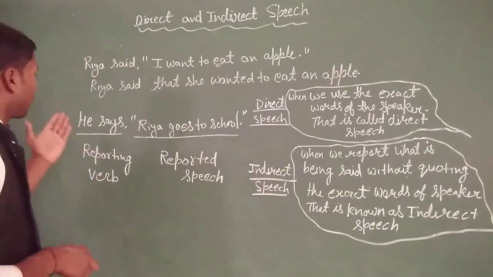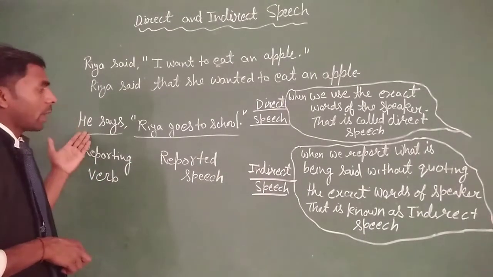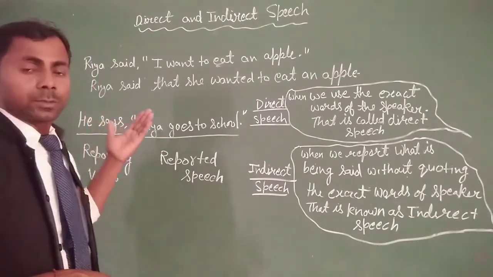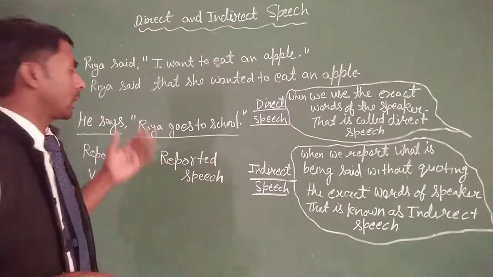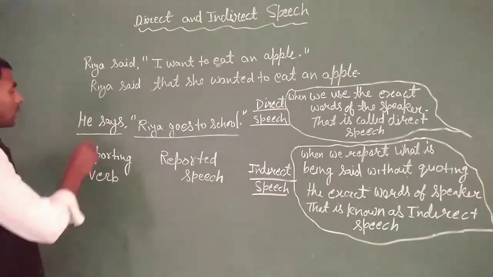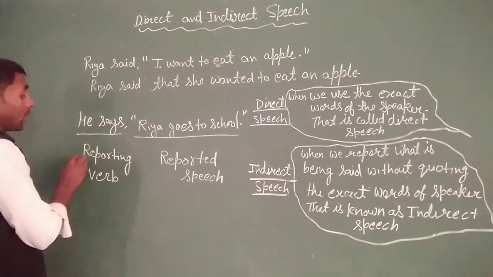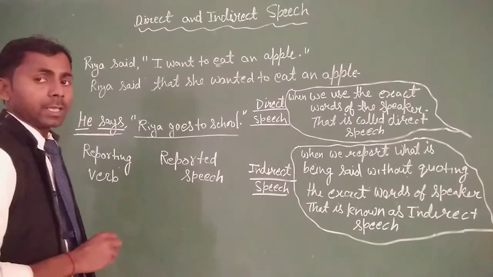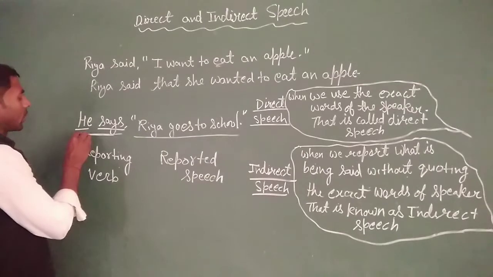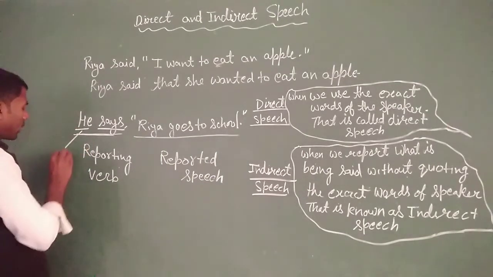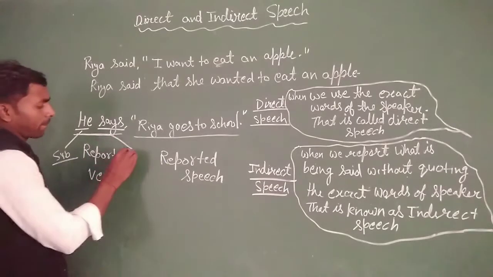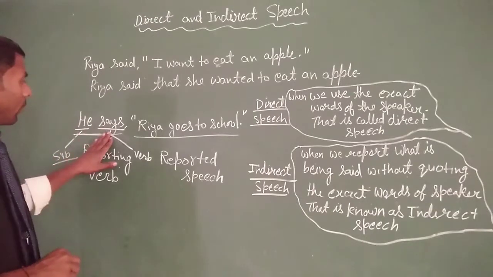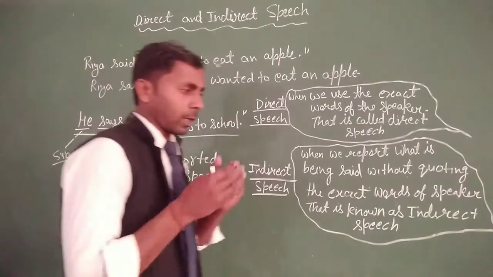According to the reporting verb, we also check the reported speech using the rules and tenses. First we will know about the reporting verb. Here are two words, he and says. This is the subject part and this is the verb part.